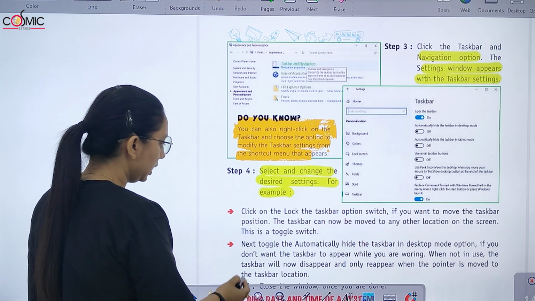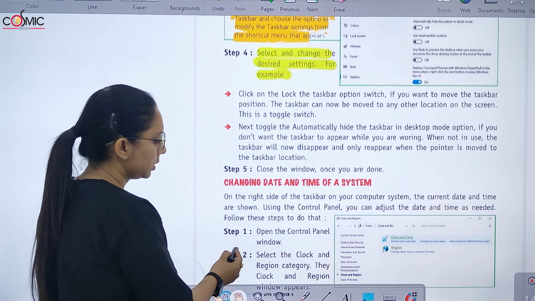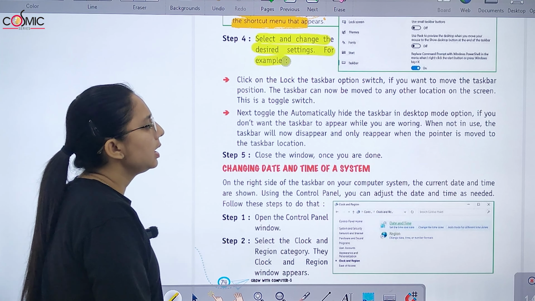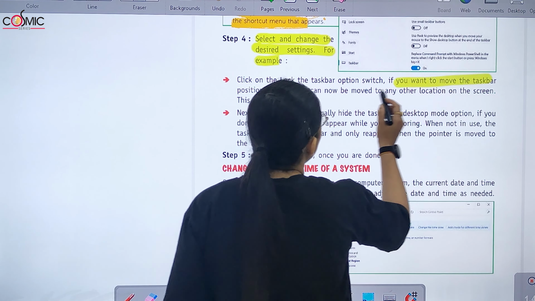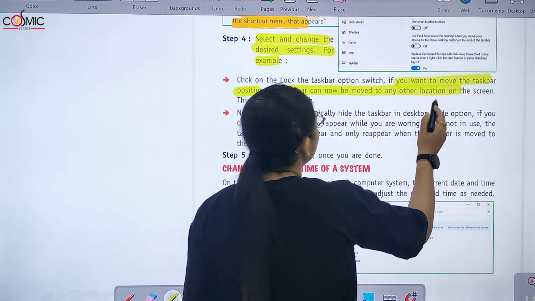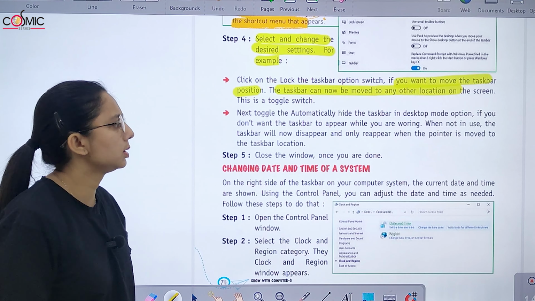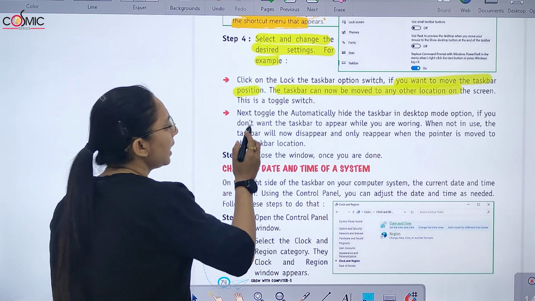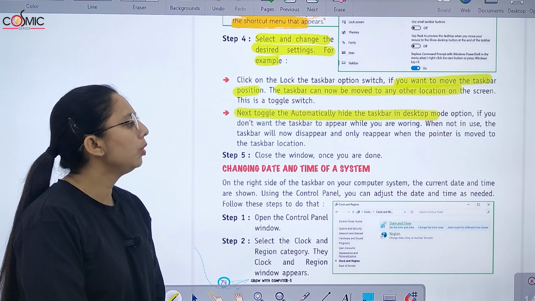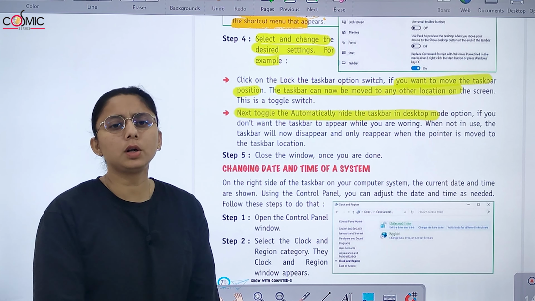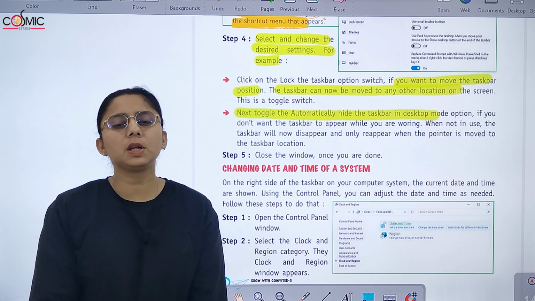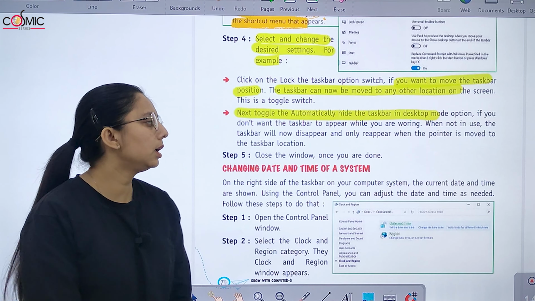For example, if you switch off the lock the taskbar option, then you can move the taskbar position; the taskbar can be moved to any other location on the screen. Next, toggle the automatically hide the taskbar in desktop mode option. If you don't want the taskbar to appear while you are working, then when not in use the taskbar will disappear, and only reappear when the pointer is moved to the taskbar. Close the window once you are done.